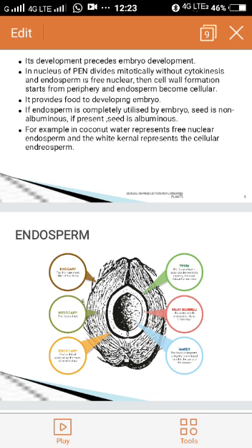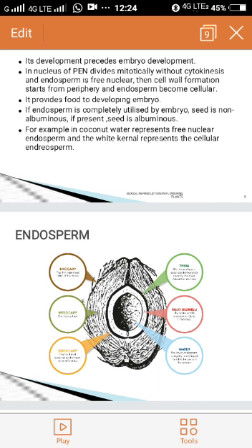Another feature is that when a person recuperates from any type of disease, doctors advise them to take tender coconut water. Why do they advise this? Because this free nuclear endosperm is rich in nutrient content. So in an angiospermic plant, endosperm development always precedes embryo development because the endosperm provides nourishment to the embryo.